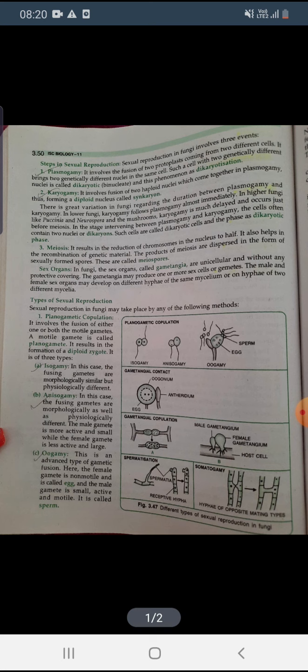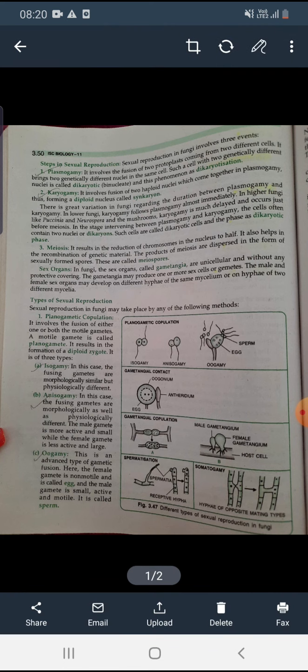Okay, next is meiosis. Meiosis results in the reduction of chromosomes in the nucleus to half. As you know, it is the reduction division, from 2n it will convert into n.